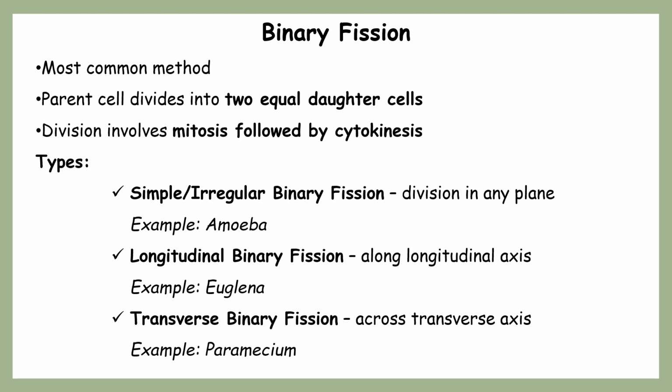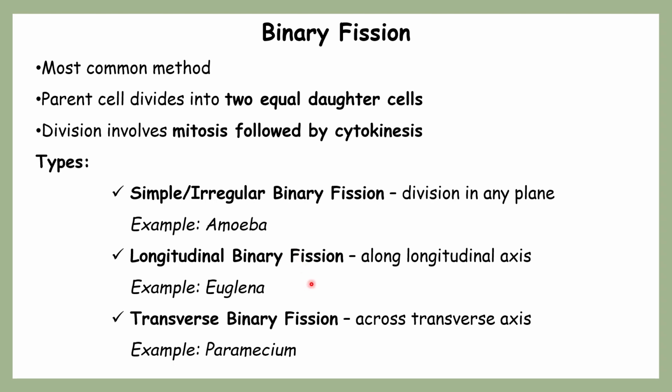Further, binary fission is divided into three types depending upon the plane, that is, whether the fission occurs longitudinally or transversely. The first one is simple or irregular binary fission, where the fission doesn't include any exact plane. The best example for this is amoeba.